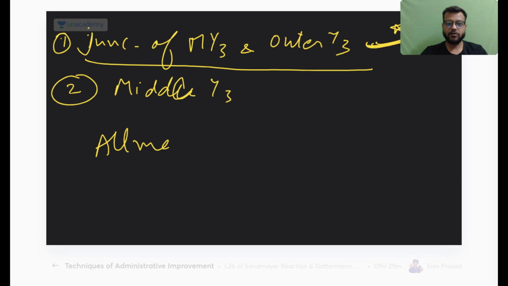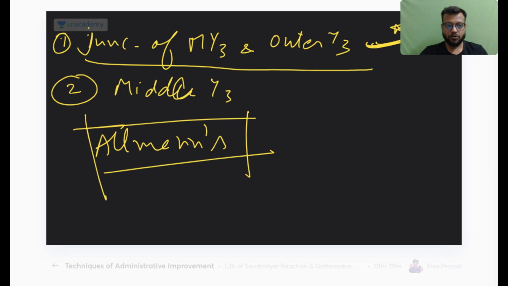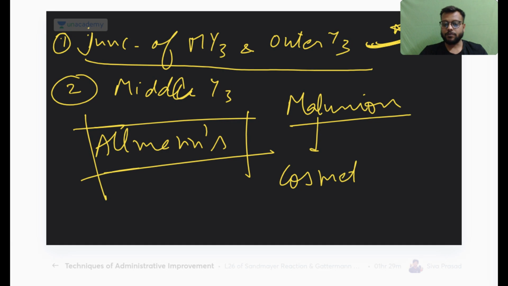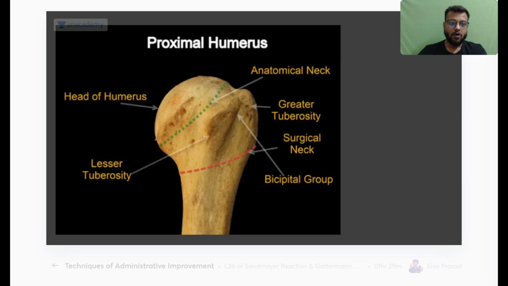And in this, a classification is used, that is the Allman classification. Just remember the name. The most common cause is trauma, and malunion is very common. But in malunion, you don't need to do any intervention, because it will be just a cosmetic malunion, and generally nothing has to be done. And fracture clavicle, if it is closed, is almost always managed conservatively with the help of a figure of 8 bandage, that is your clavicle brace.